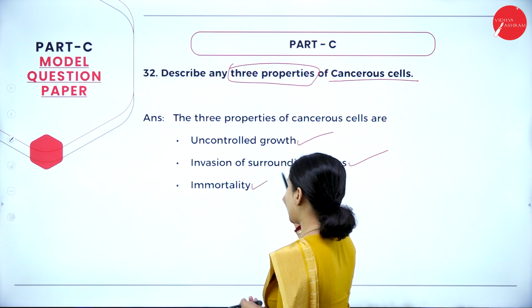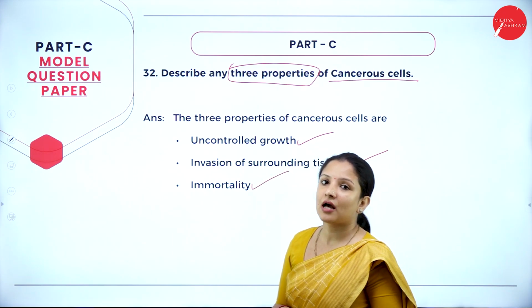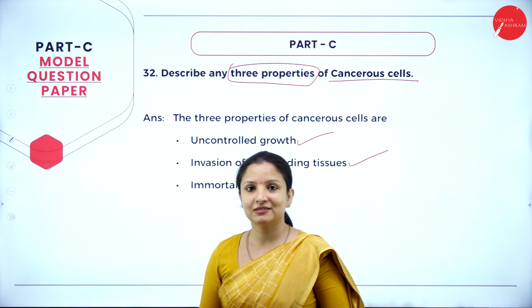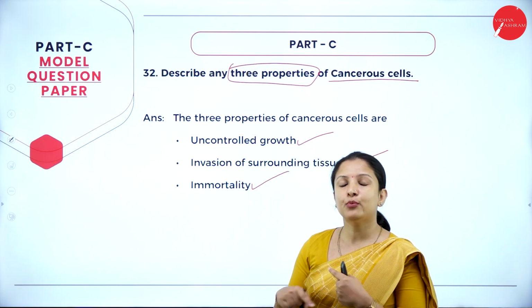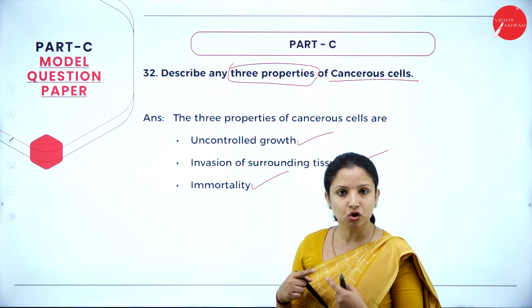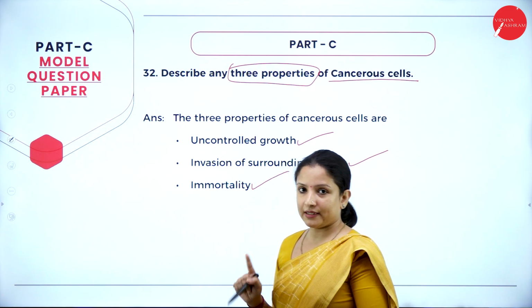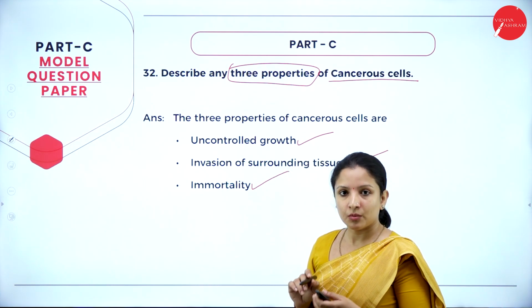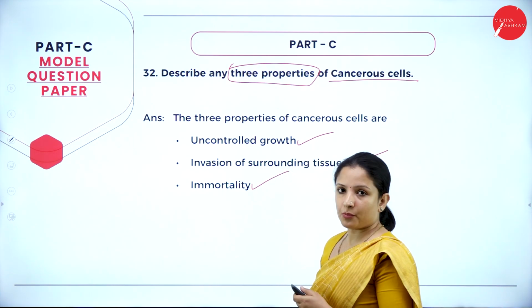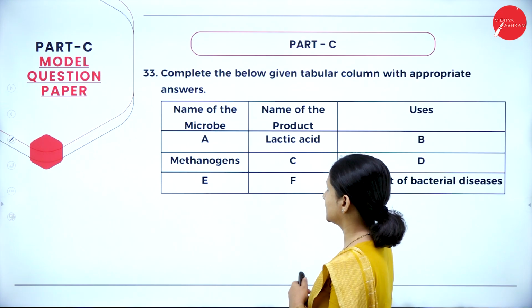Next is immortality, that is the death of the cancer cells is very rare because they keep on dividing. It is very difficult to control them. They have immortality, that is, the death is not possible. So these are the 3 properties of cancerous cells.